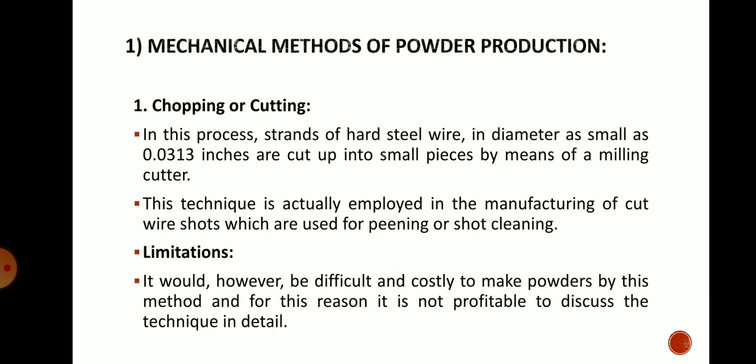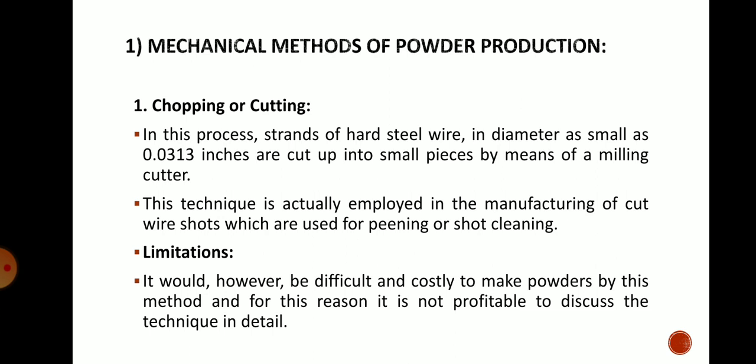This kind of process of chopping and cutting is not used, but for special purpose you can use this. So in this process the strands of hard steel wire in diameter as small as 0.03 inches are cut into small pieces by means of a milling cutter, and this technique is usually employed in the manufacturing of cut wire shots, which are used for peening and shot cleaning.